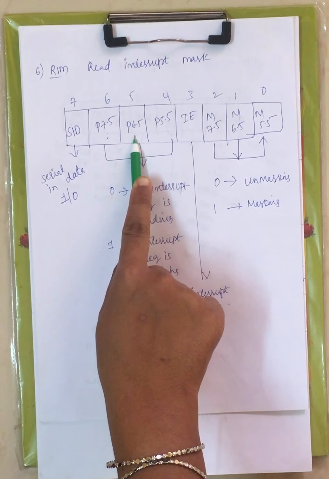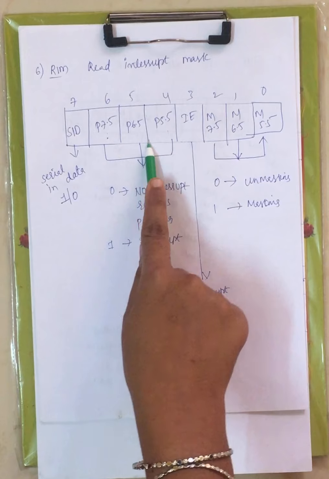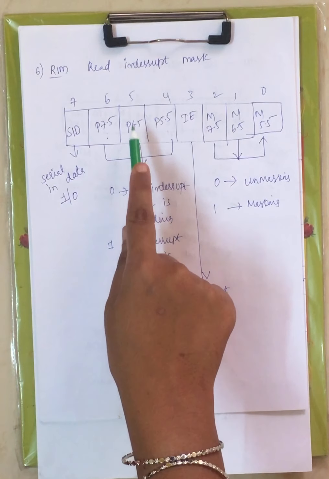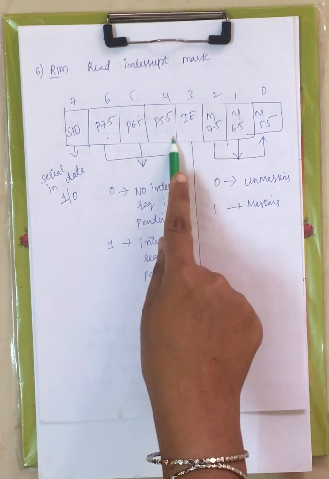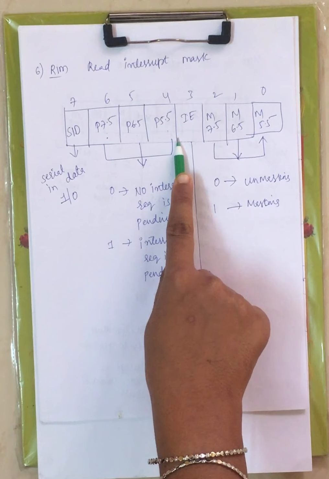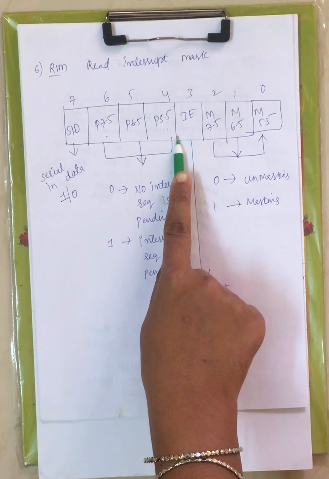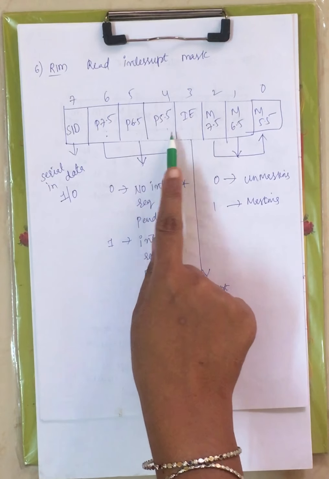Similarly for pending RST 6.5, when it is 1, RST 6.5 request is pending. When it is 0, RST 6.5 request is not pending. Next we have P5.5, when it is 0, RST 5.5 interrupt request is not pending. When it is 1, RST 5.5 interrupt request is pending, right?